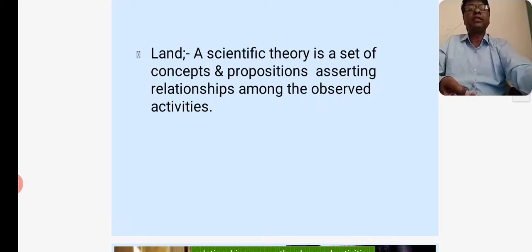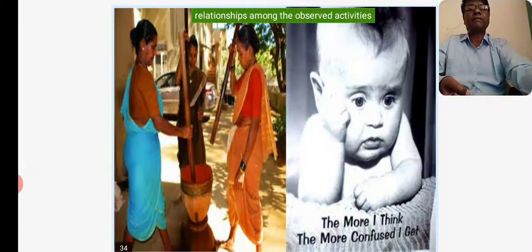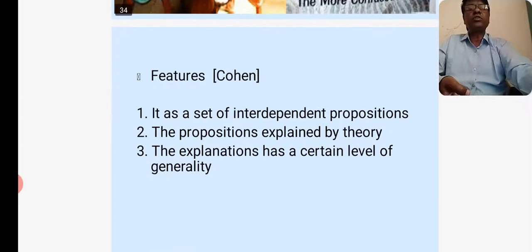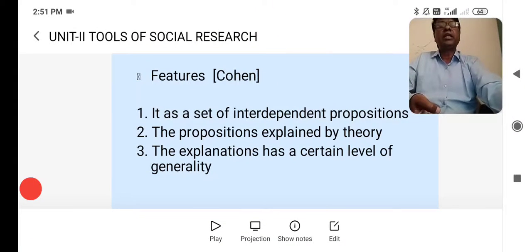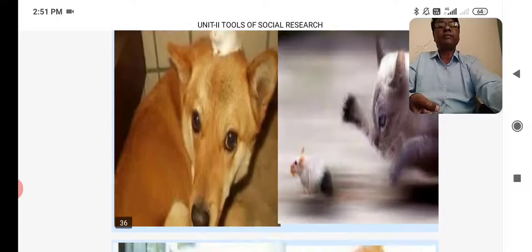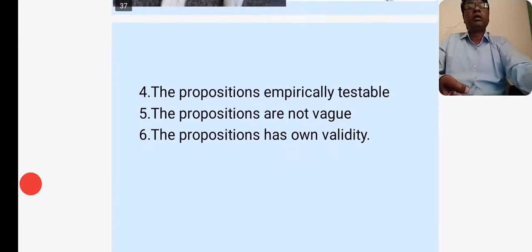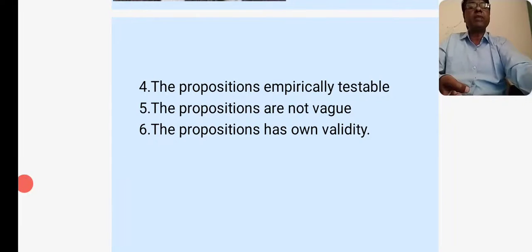Second one, Lund. A scientific theory is a set of concepts and propositions asserting relationships among the observed activities. And next, some features. According to Cohen, it has a set of interdependent propositions. And the second one, the propositions explained by theory. And the third one, the explanations have a certain level of generality. And next one, the propositions are empirically testable. And next, the propositions are not vague and the propositions have validity.